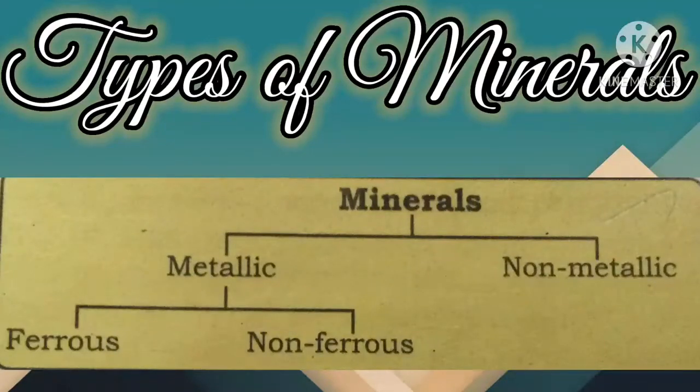Now we will see about the metallic minerals. See children, what do you mean by metallic minerals? The metallic minerals contain metal in raw form, right?